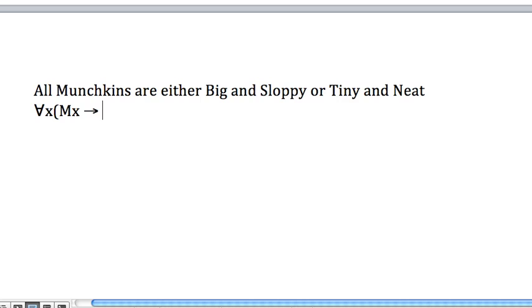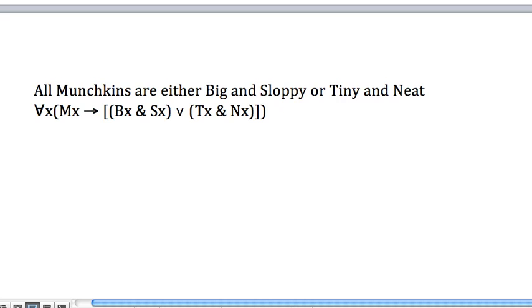That's how we start a statement about all members of a certain class. Now, if X is a munchkin, what are we being told about X? We're being told X is either big and sloppy or tiny and neat. Let's get more than one kind of bracket in here just to make it easy to read. Either X is big and sloppy, or X is tiny and neat. That's what the sentence says.